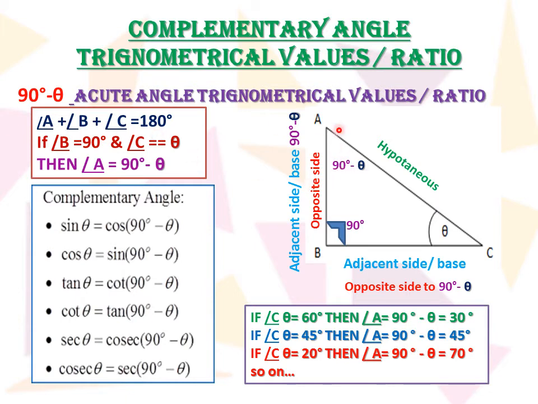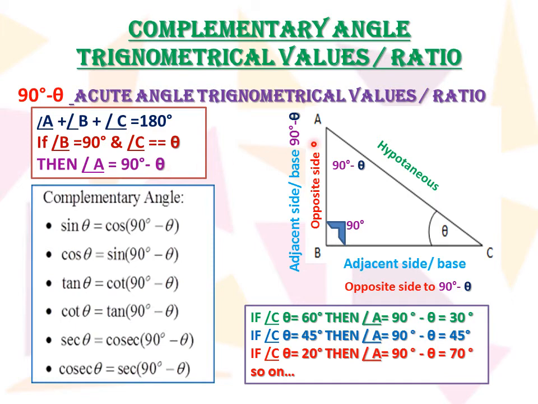Now you see, in the previous videos we have studied that the sum of the angles of a triangle is 180 degree. So here angle A plus angle B plus angle C is equal to 180 degree. One becomes 90, so the other two, angle A plus angle C, is equal to 90 degree. So if angle C is theta, angle A will be 90 minus theta.